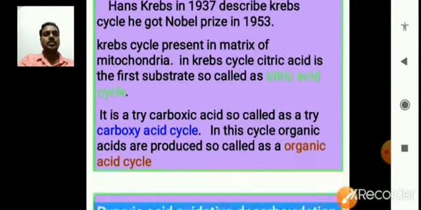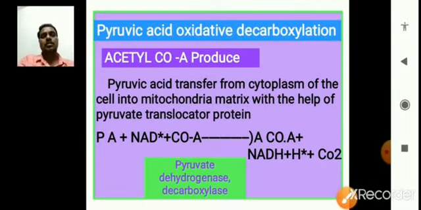Next, between the cell cytoplasm and the matrix of the mitochondria, the transfer of pyruvic acid into the matrix of the mitochondria is very important.